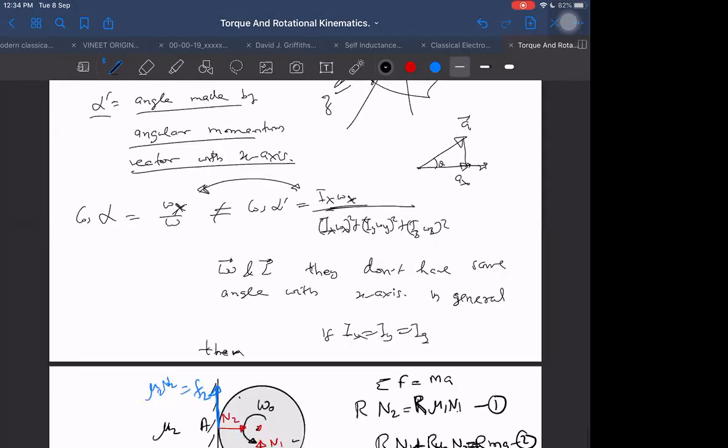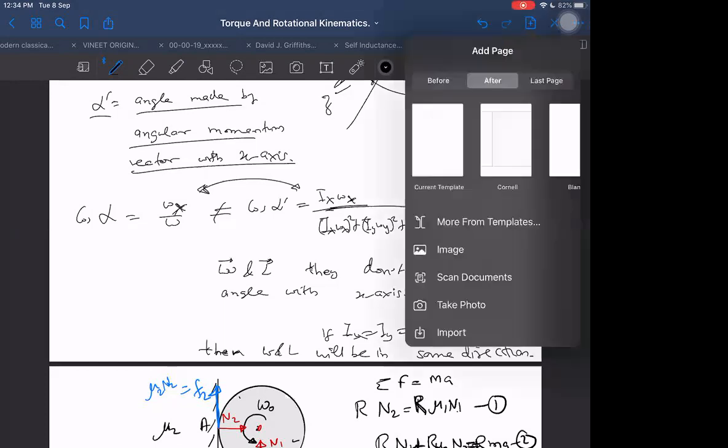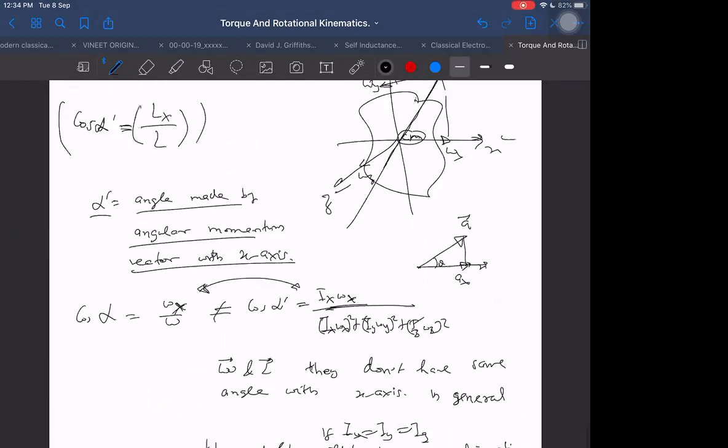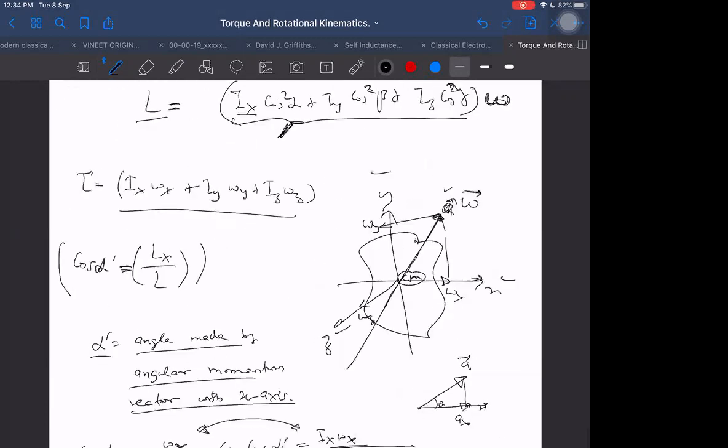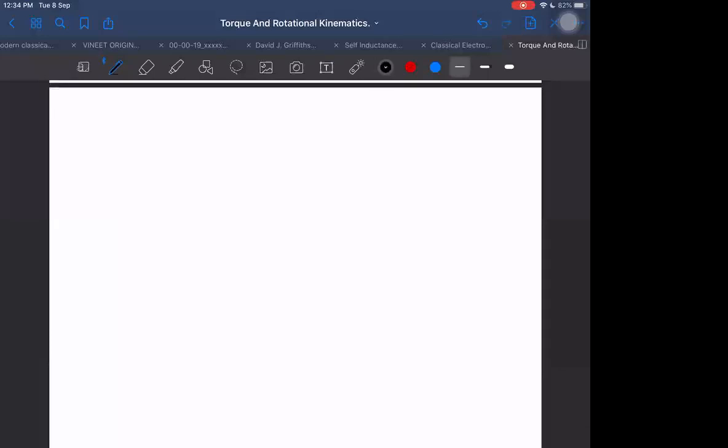If Ix equal to Iy equal to Iz, then omega and L will be in the same direction. Yes, sir. Okay. So always these will not be in the same direction. Only in some special cases these will be in the same direction. This we should remember, right?